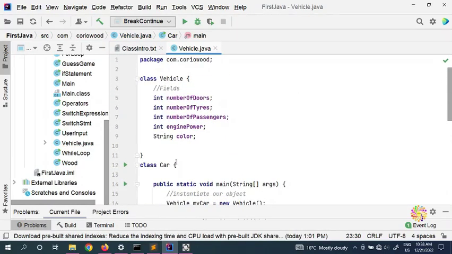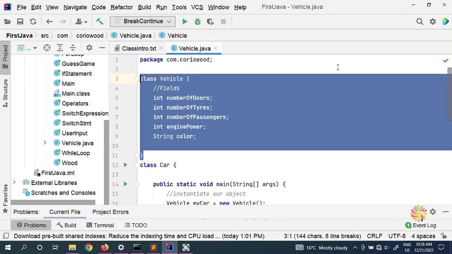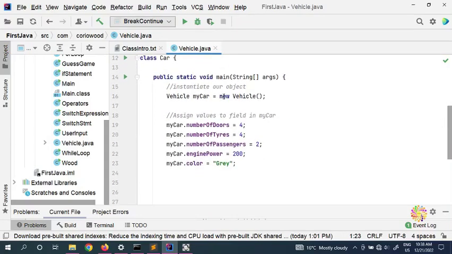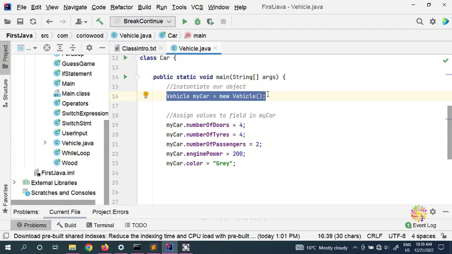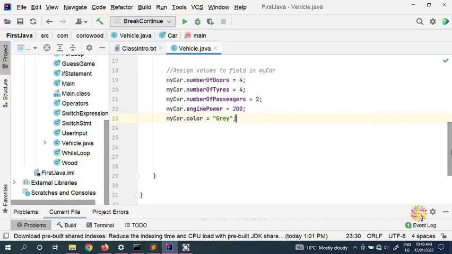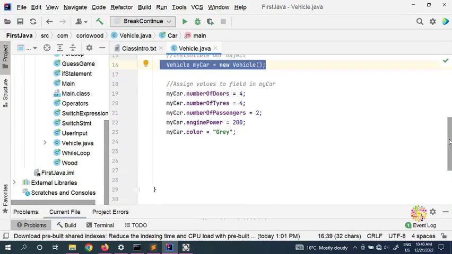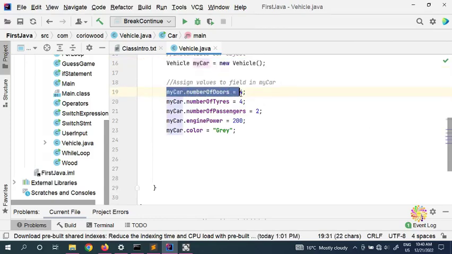Here we have, as I said, a class is a blueprint. So now here we can create as many objects as possible in my vehicle. We can put your vehicle, we can put their vehicle, we can put anyone's vehicle here. At the moment, we just create one vehicle, which is my car. Now with that, we have our objects, and we have instantiated our objects, and we have assigned values to all the fields in my object. So this is our objects.